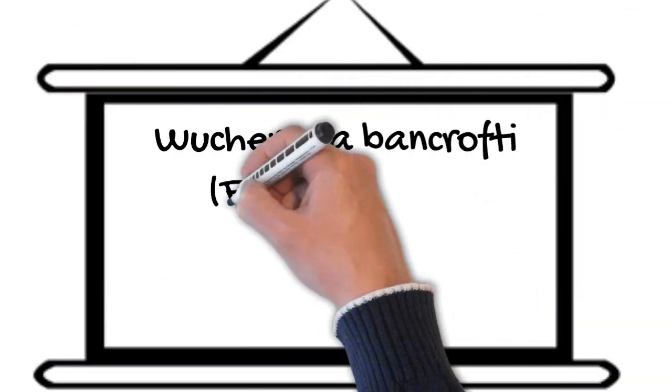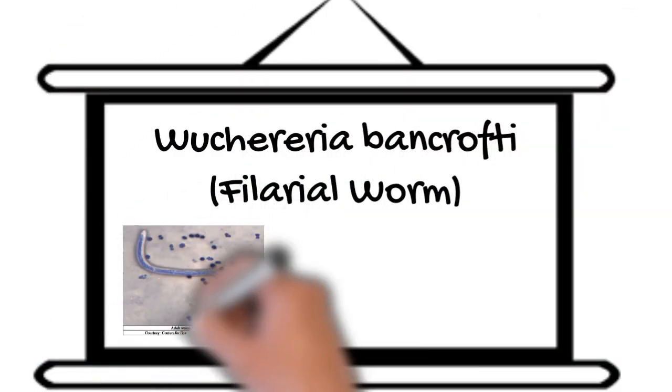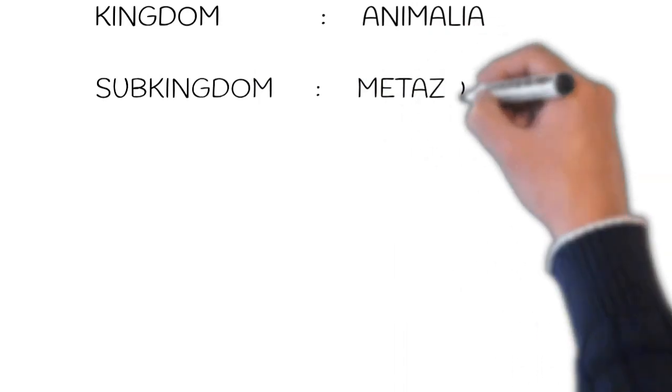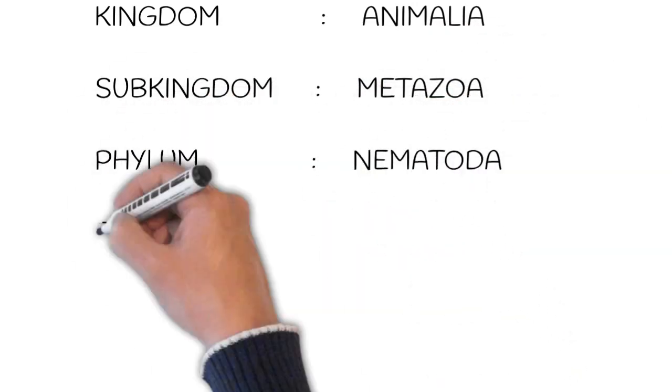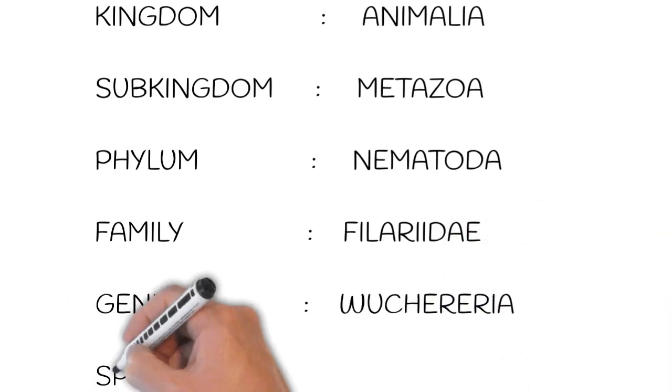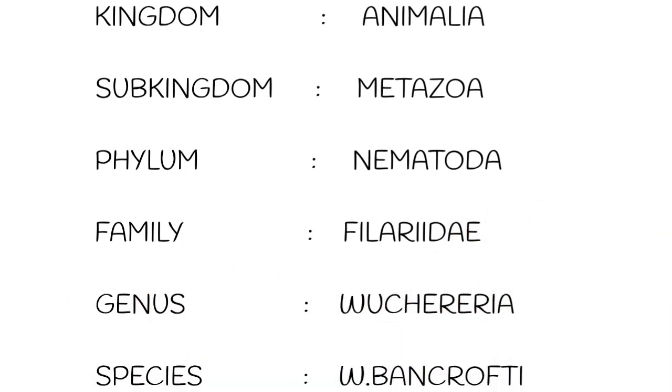Wuchereria bancrofti, commonly known as the filarial worm. It is a type of tissue nematode. This parasite belongs to kingdom Animalia, subkingdom Metazoa, phylum Nematoda, family Filariidae, genus Wuchereria, species Wuchereria bancrofti.